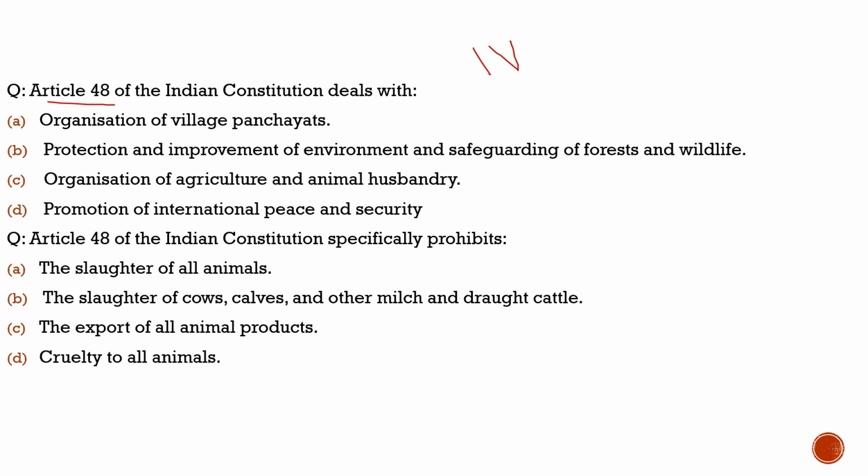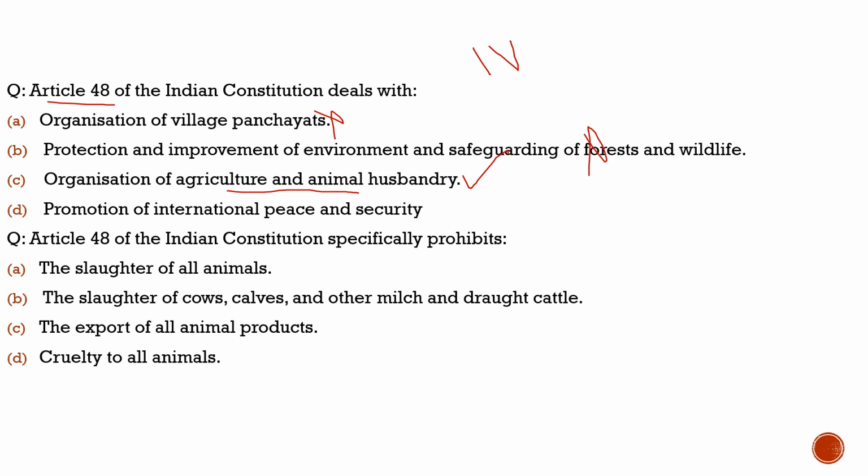First statement, organization of village panchayats. No, it is not part of Article 48. Second, protection and improvement of environment and safeguarding of forests and wildlife. No, it is not part of this article either. Third, organization of agriculture and animal husbandry. 100% correct. This is the primary aim of Article 48, the primary focus on organization of agriculture and animal husbandry.